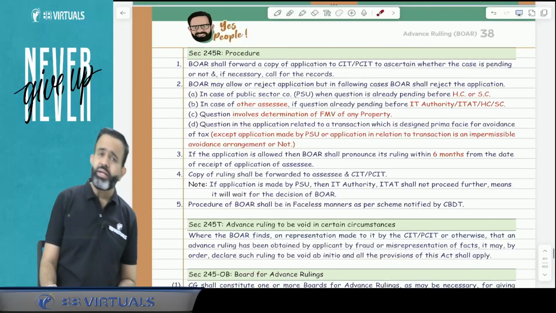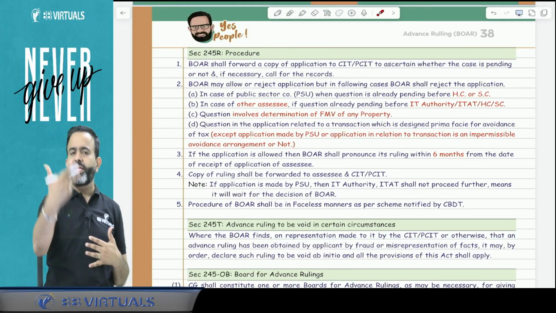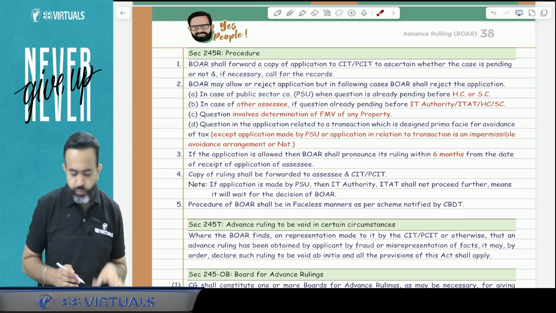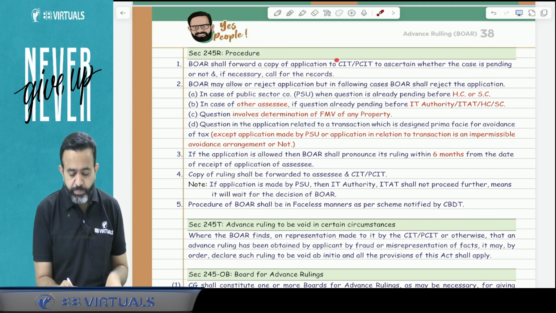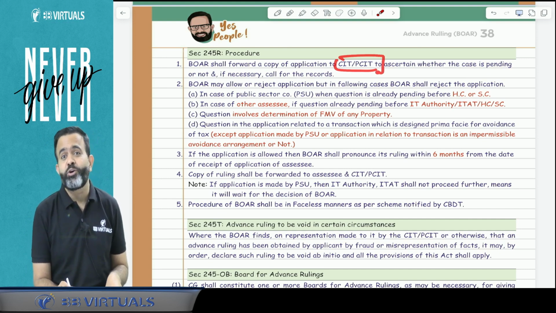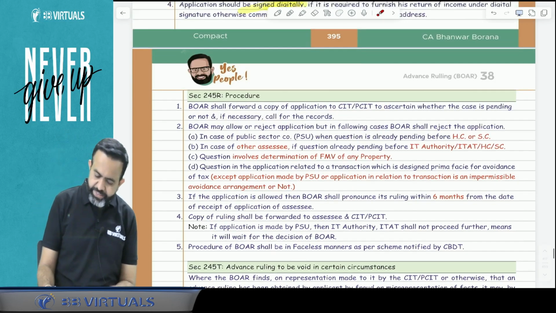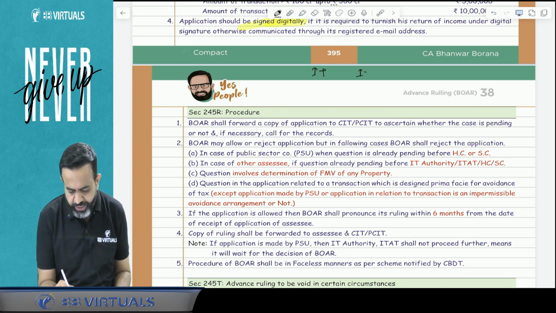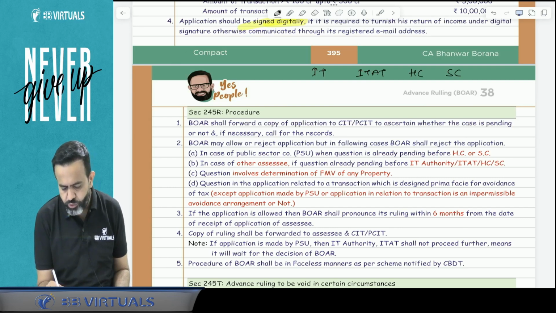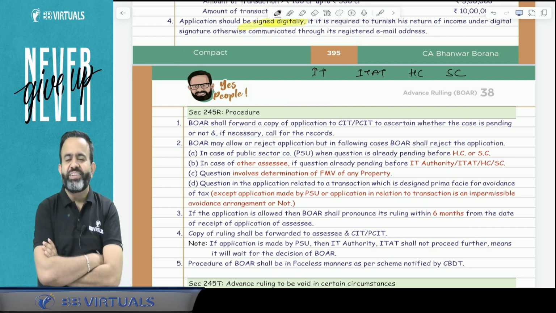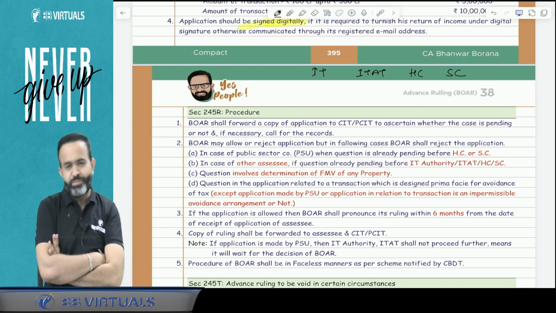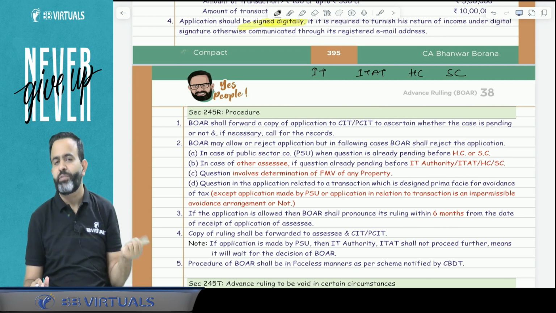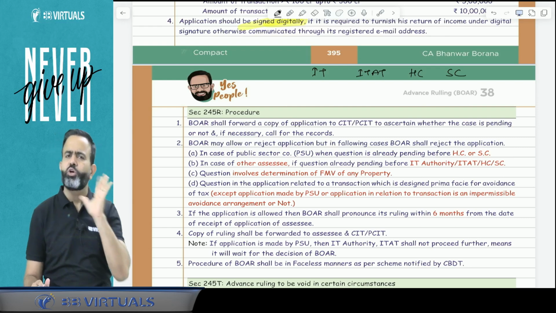Now one more point, guys. What process will happen when you make an application for advance ruling to the board for advance ruling? The board will forward one copy of the application to the CIT or PCIT to check whether your case is pending or not. Because remember, guys, if your case is already pending with the IT authority, ITAT, High Court or Supreme Court, then why are you going for advance ruling? The judgment will come in that case, given by the income tax authority, ITAT, High Court or Supreme Court. Then what is the need for advance ruling? So in simple words, guys, your case should not be pending.